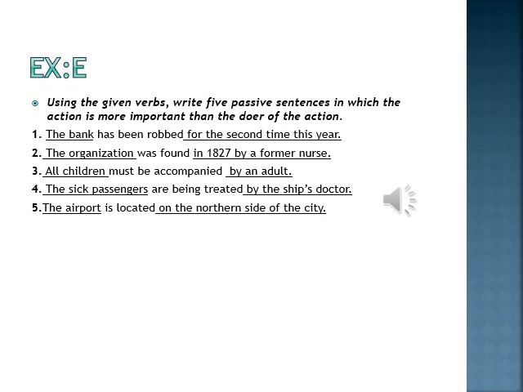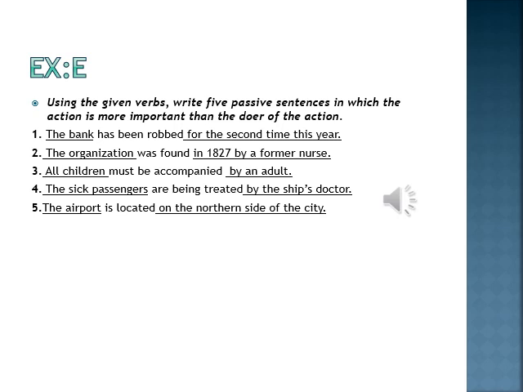Secondly, when your subject is missing, understand? You do not know who has done the action. In this situation, you also make passive voice sentences. There is another example in your book: the house was built in the 16th century. Who built the house? We do not know. There is no subject mentioned in this sentence who has done the action. That's why we will make a passive voice sentence.